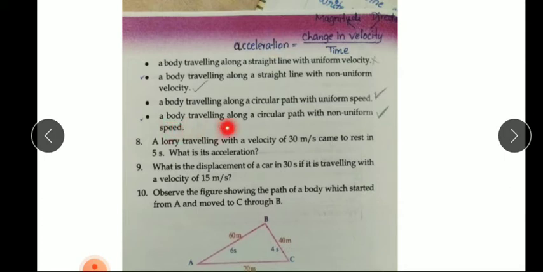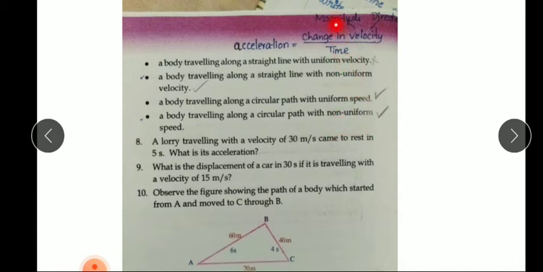A body traveling along a circular path with non-uniform speed. In this case also the body has acceleration, because the object is moving with non-uniform speed, meaning the speed is changing.